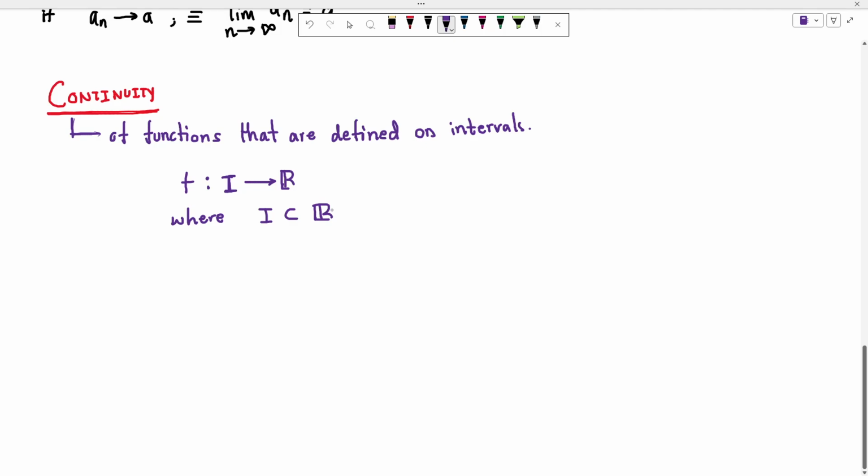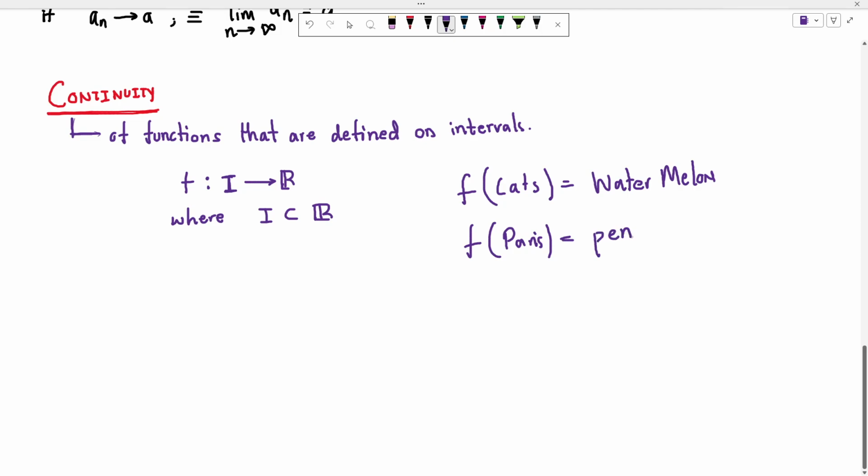So a function or a mapping could be anything. I can define a function such that f of cat equals watermelon, f of Paris equals pen, f of card equals lol, anything.